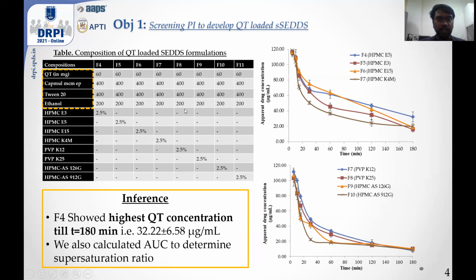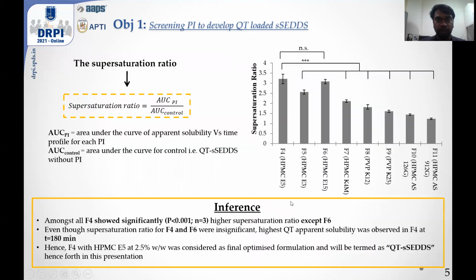So these formulations were dispersed in a dispersion media, and the apparent drug concentration profile was evaluated with respect to time. We observed that HPMC E5 showed the highest apparent drug concentration when compared to all other precipitation inhibitors used. And we also calculated the area under the curve of each precipitation inhibitor for determining the supersaturation ratio. The supersaturation ratio was calculated using this formula, and here is the data. Just by looking at the data, we could see that HPMC E5 showed a significantly higher supersaturation ratio than all of the precipitation inhibitors except HPMC E15.